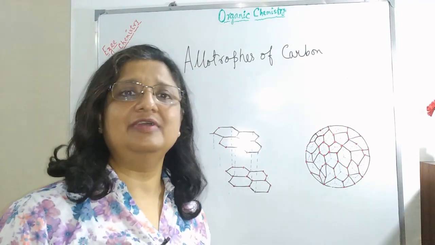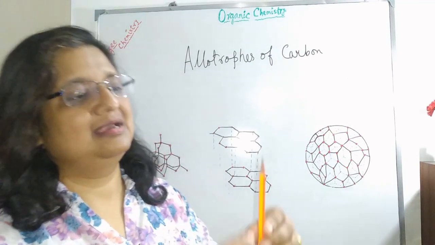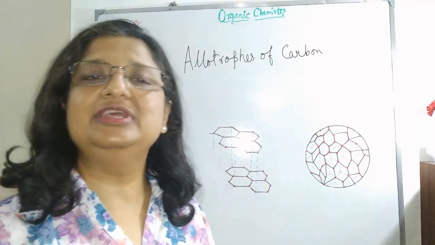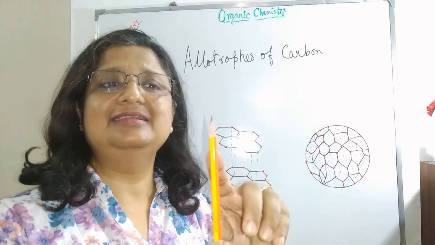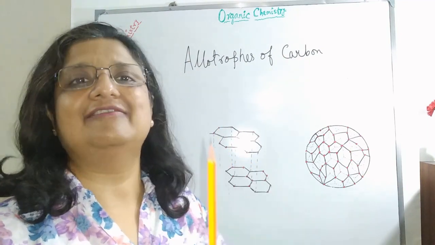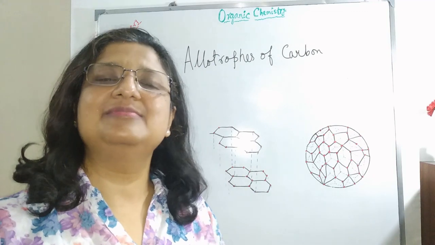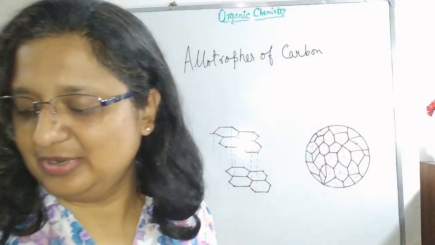Another example of an allotrope of carbon is this black portion of the pencil, commonly known as pencil lead, which is made of graphite. Graphite is made of only carbon.